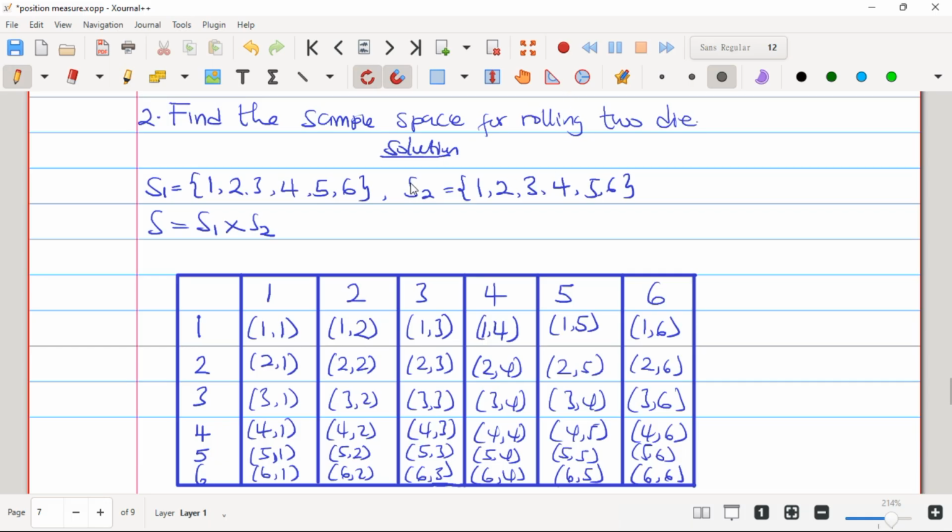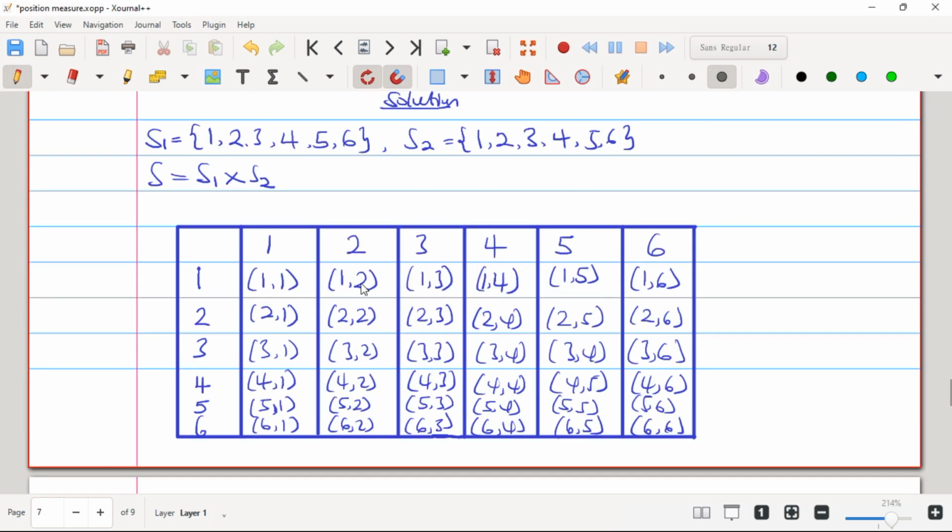So this one will be our first die, and then this one will be our second die. So the first row will represent our first die, and then our second row represents our second die, right? So here you combine them. So 1 times 1 will be what? 1, 1. Please, it will not be 1 times 1 and you write 1 here as a whole number. No, it will be 1 times 1, which will be 1, 1, right? 1 times 2, which will be 1, 2. 1 times 3, which will be 1, 3. 1 times 4, which will be 1, 4. 1 times 5, which will be 1, 5. 1 times 6, which will be 1, 6.